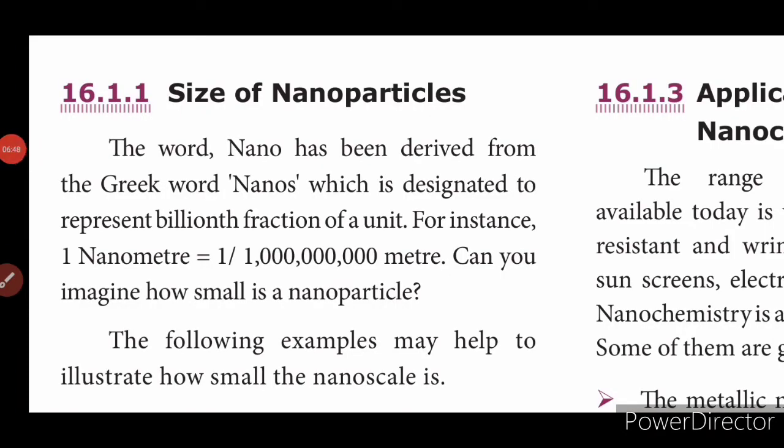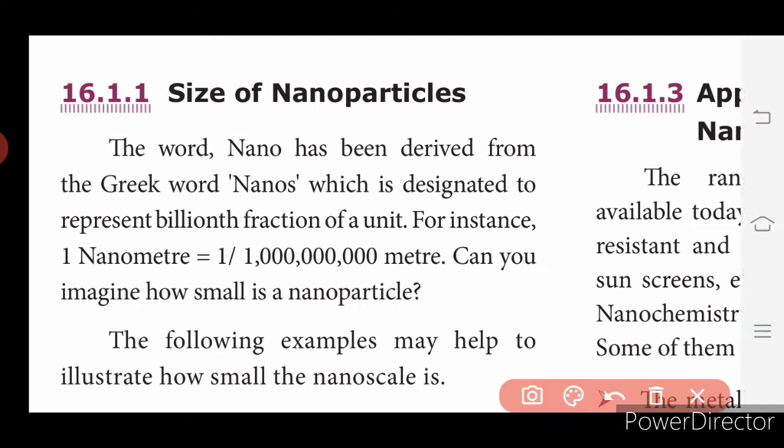Next we will see size of nanoparticles. This is a brief about nanoparticles. So the word nano has been derived from the Greek word nanos, which is designated to represent billionth fraction of a unit. For instance, 1 nanometer is equal to 1 by billionth meter. This is very, very important.